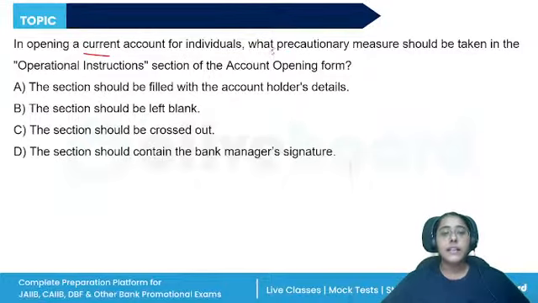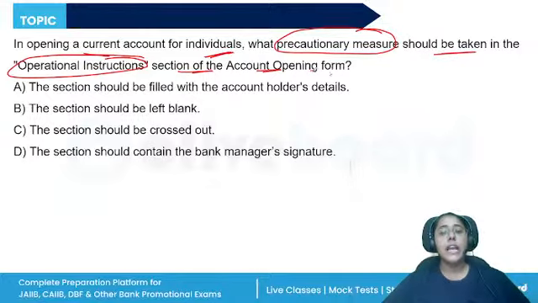In opening a current account for individuals, what precautionary measure should be taken in the operational instructions section of the account opening form? So, when we are talking about the current account, who all can open a current account and the documents required for them, these are the important topics, right?